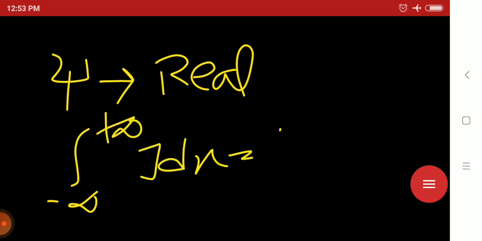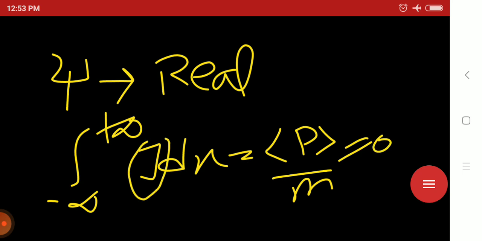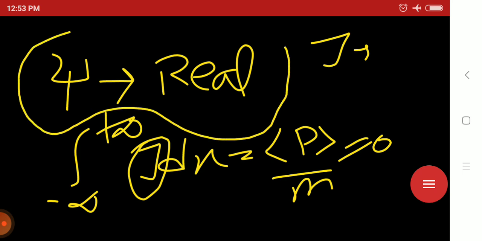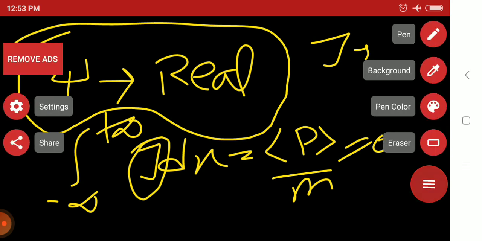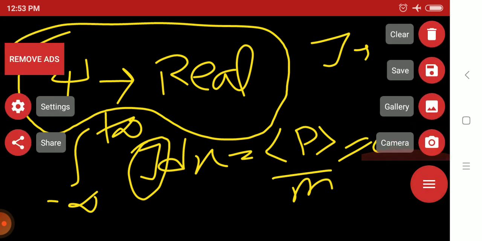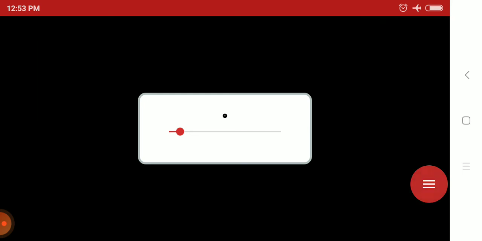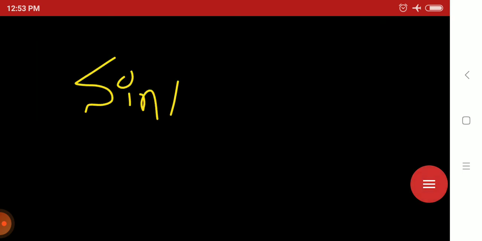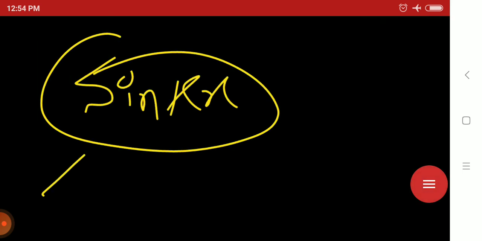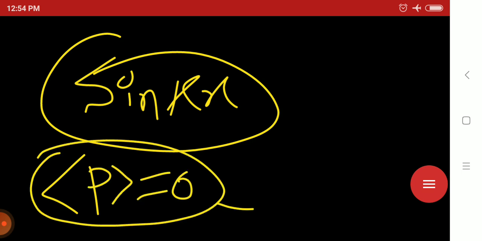J dx equals p average by m. If this is 0, then the probability current density J is 0, and that is possible if and only if psi is real. If psi is real, then the wave function will be sin kx. So if the expectation value of p is 0, sin kx is the answer.